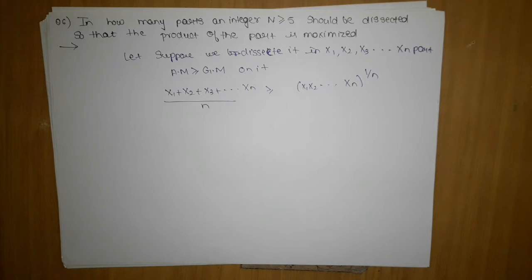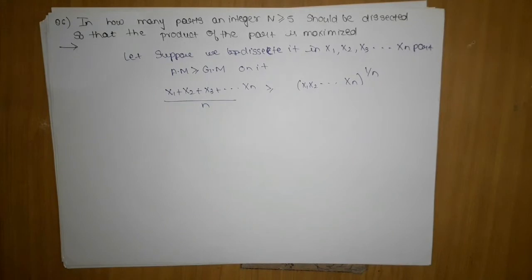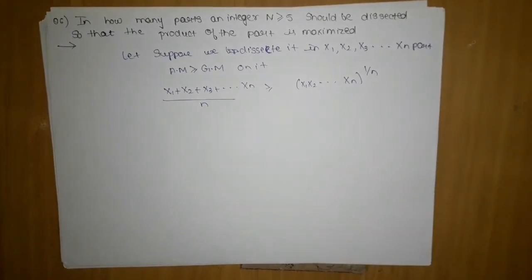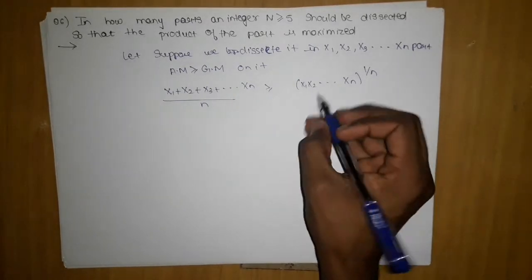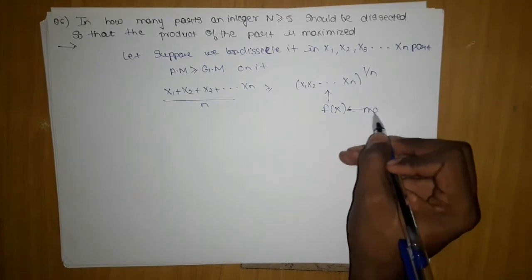If you start taking 50 numbers, 60 numbers, the AM will be maximum as we take more numbers, when all the terms become the same. And here we want the maximum. Maximum of what? Maximum of this product. So we will consider this as our function f of x, and we want to maximize it.